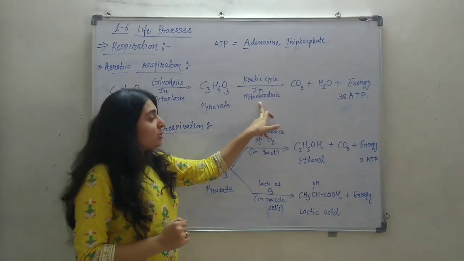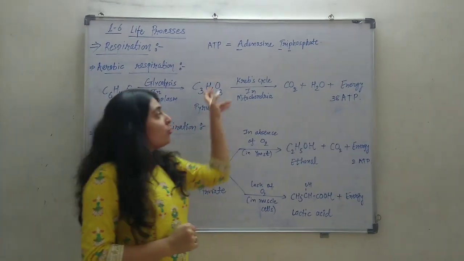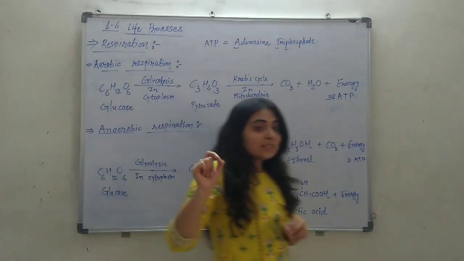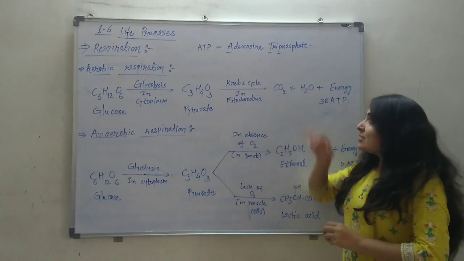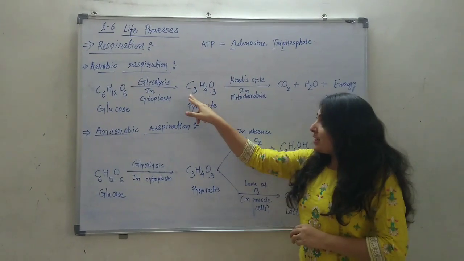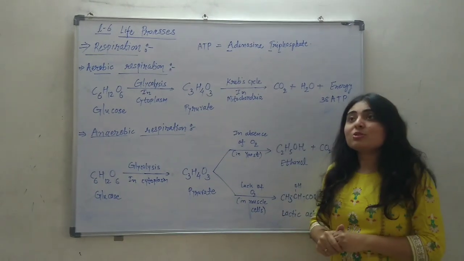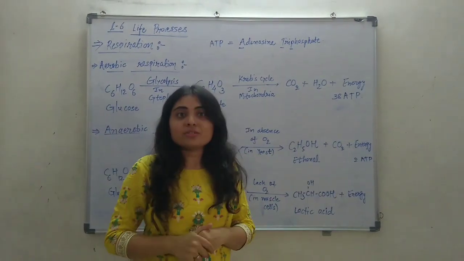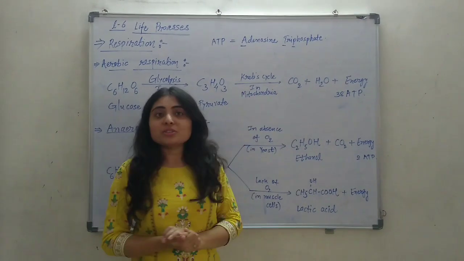So inside the mitochondria, the pyruvate will convert into carbon dioxide and water. This is not one straight reaction. Pyruvate, a 3-carbon molecule, will convert into carbon dioxide in a series of chemical reactions, not a single chemical reaction.